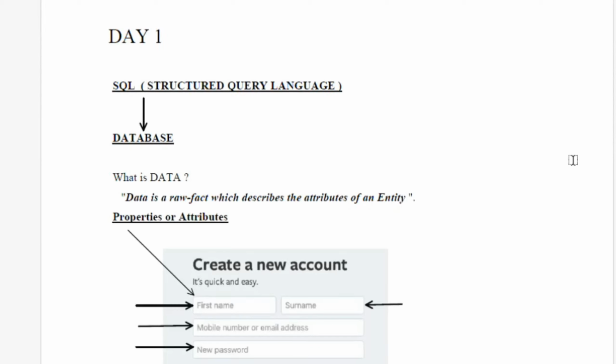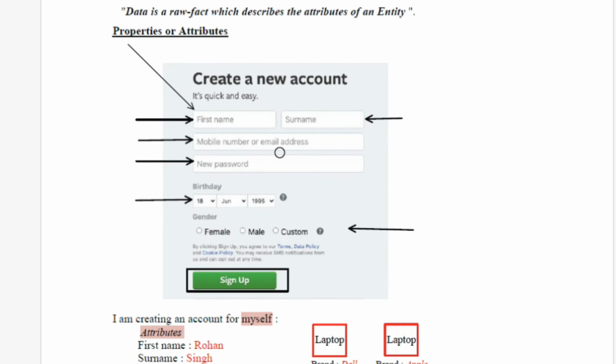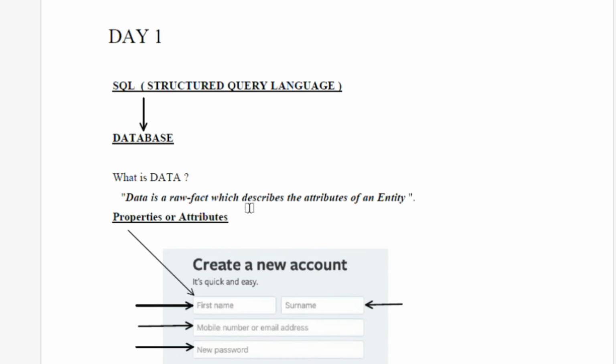What is a database? Let's see what data is. Data means details about a person or a thing, for example, first name, mobile number, password, birthday, gender, or details of a laptop like brand, RAM, touch. Simply, data means a raw fact which describes the attributes of an entity.